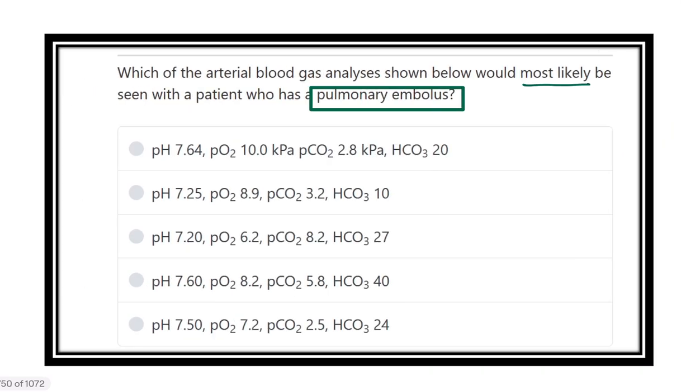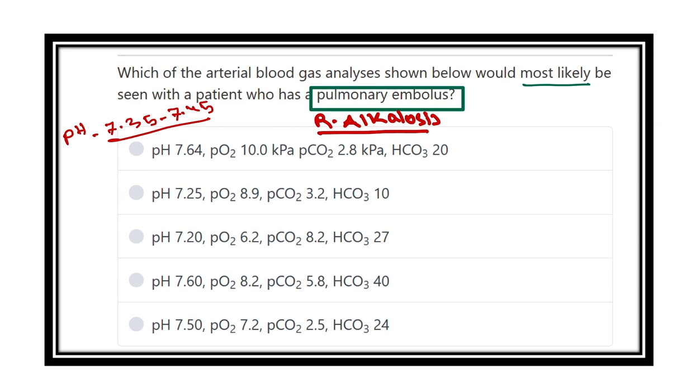So what is pulmonary embolism? In case of pulmonary embolism, it develops respiratory alkalosis. So in respiratory alkalosis, that means the pH will be increased, and we know the normal pH is 7.35 to 7.45, and when there is alkalosis, the pH is more than 7.45.